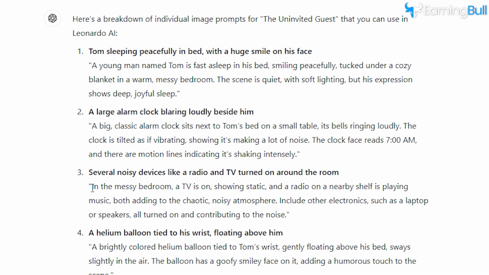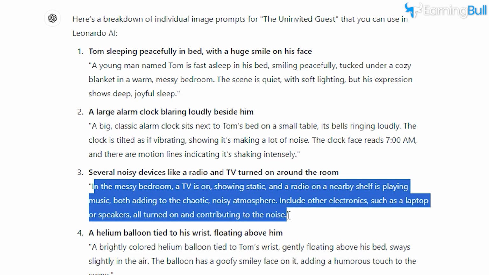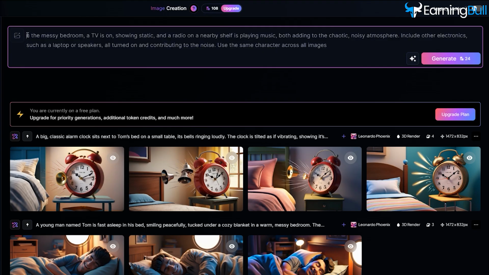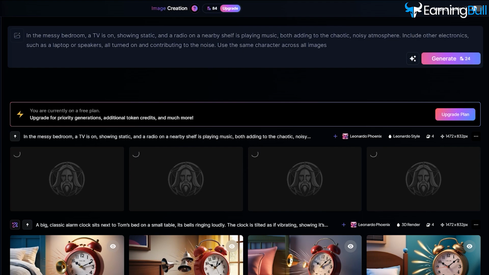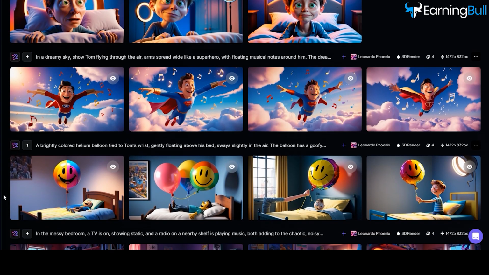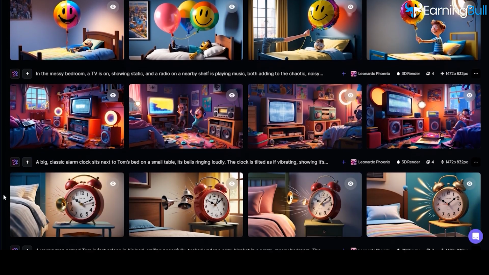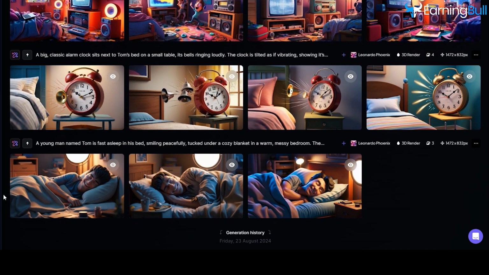Just repeat the process for each bullet point from your story prompt, until you have a full set of images. With your characters and scenes ready, you now have everything you need to turn these images into a video, which we'll cover in the next section.